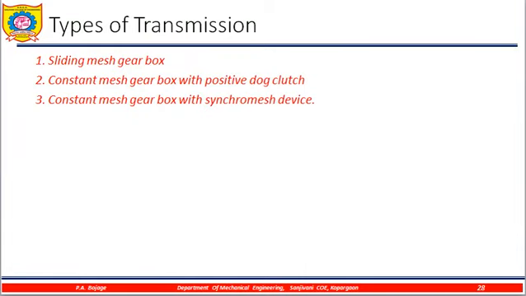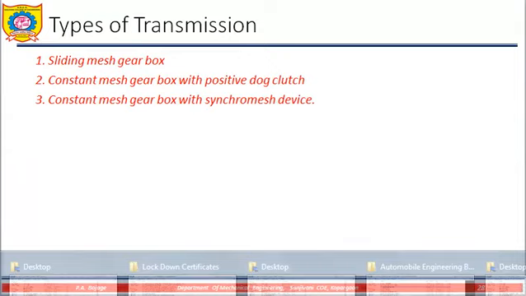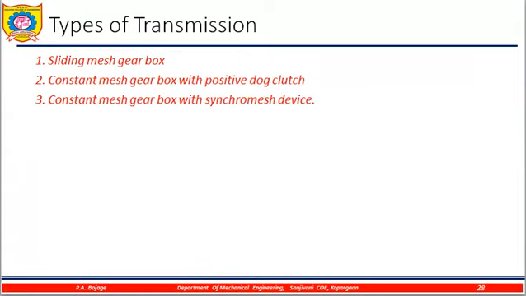So what are the types of transmission? That is the gearboxes: sliding mesh gearbox, constant mesh gearbox with a positive dog clutch, and constant mesh gearbox with a synchromesh device.